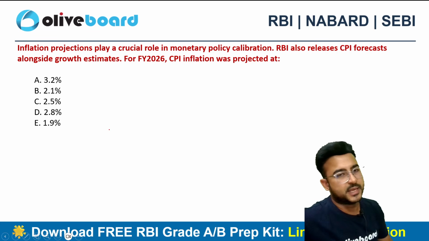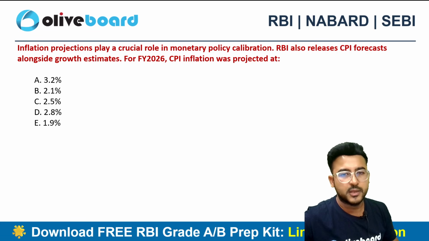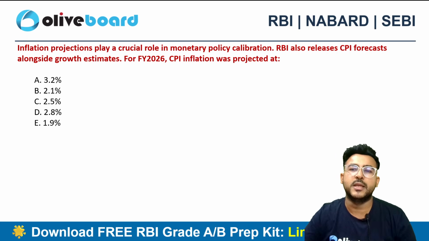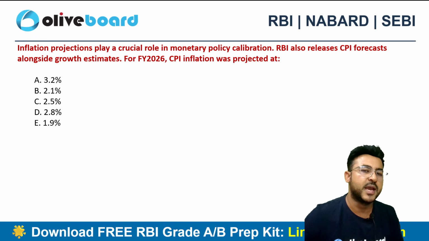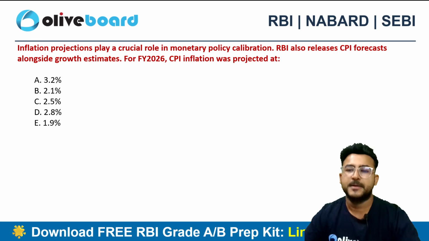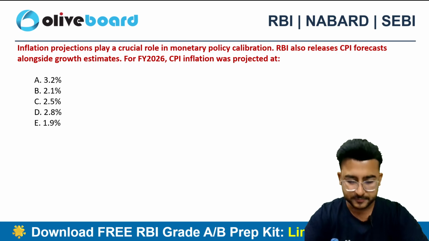Inflation projections play a critical role in monetary policy calibration. The RBI also releases CPI forecast alongside growth estimates for financial year 2026. The CPI inflation was projected at what percentage? This is for 2026.